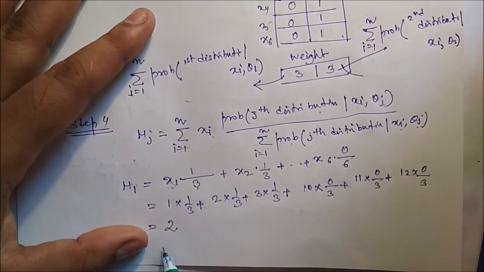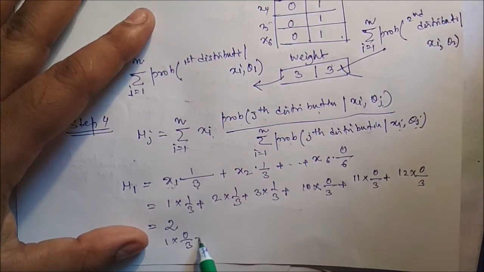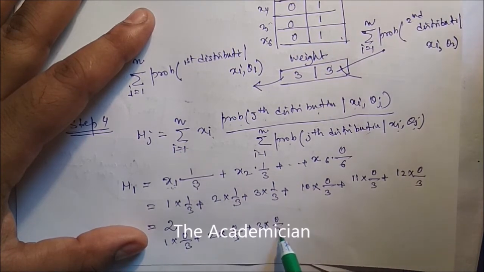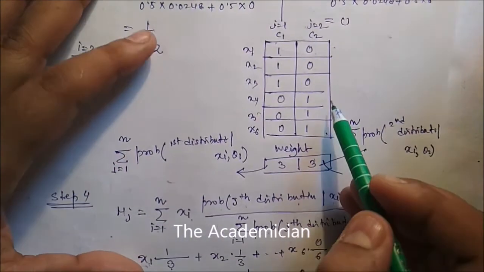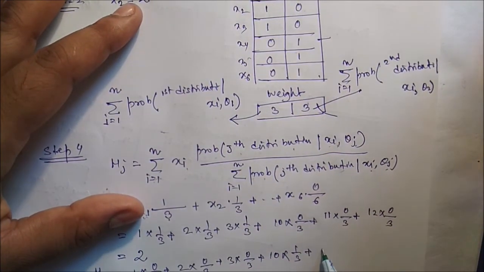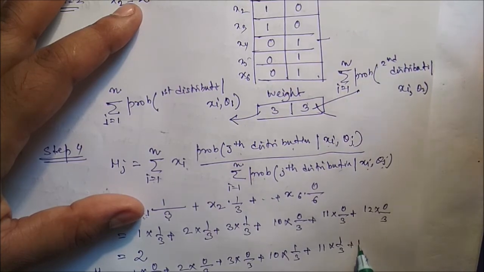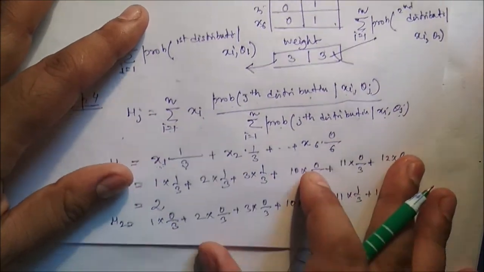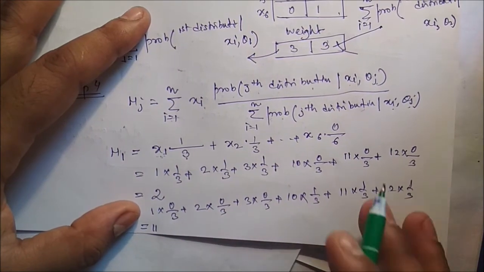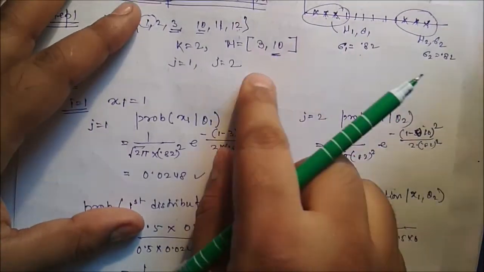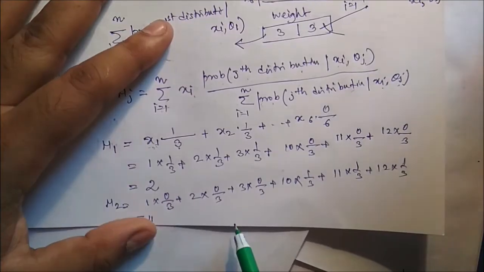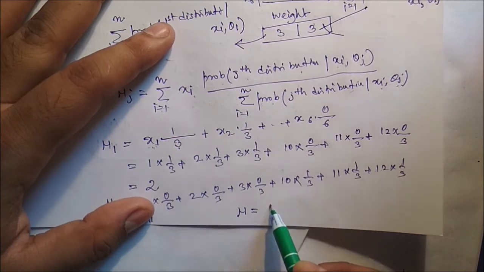That means 1 into 0 by 3 plus 2 into 0 by 3 plus 3 into 0 by 3 plus 10, the fourth data, into 1 by 3 plus 11 into 1 by 3 plus 12 into 1 by 3, and if you solve it, you can get the answer 11. That means initially we assumed the means were 3 and 10. Now the updated mean values are 2 and 11.